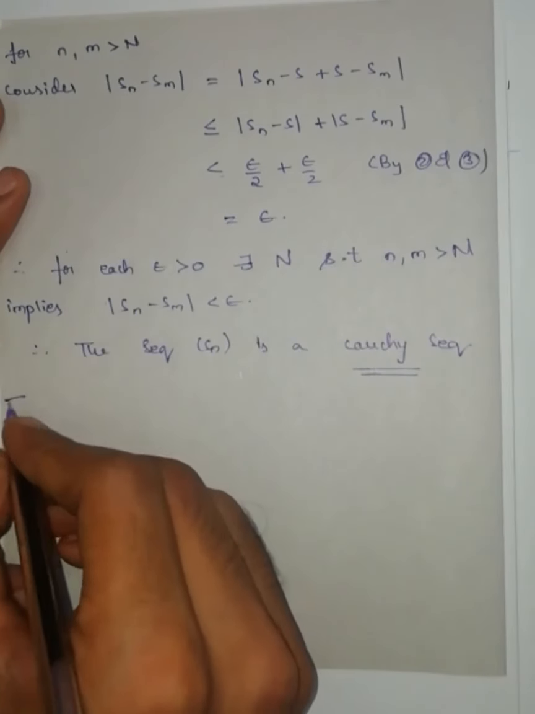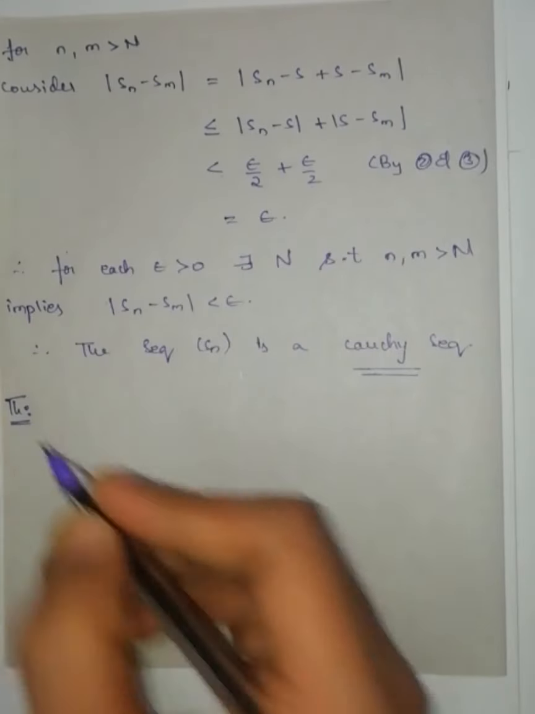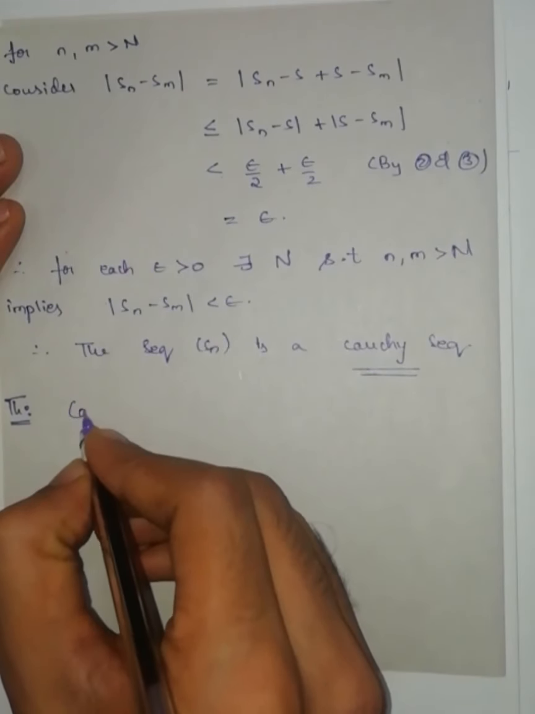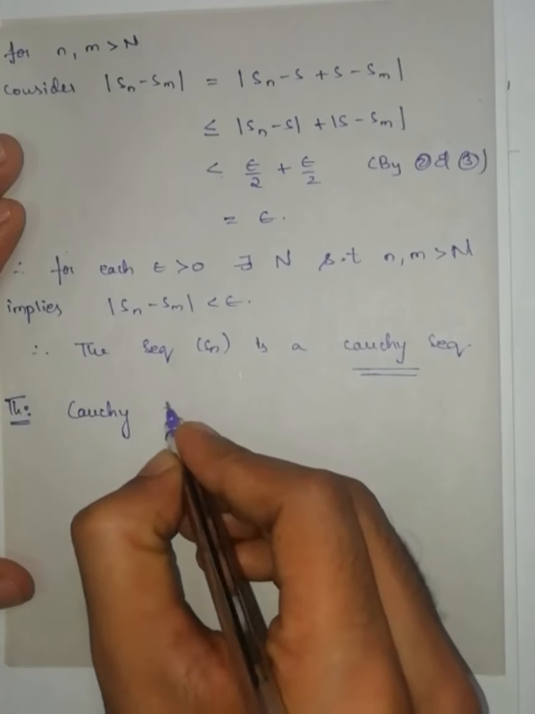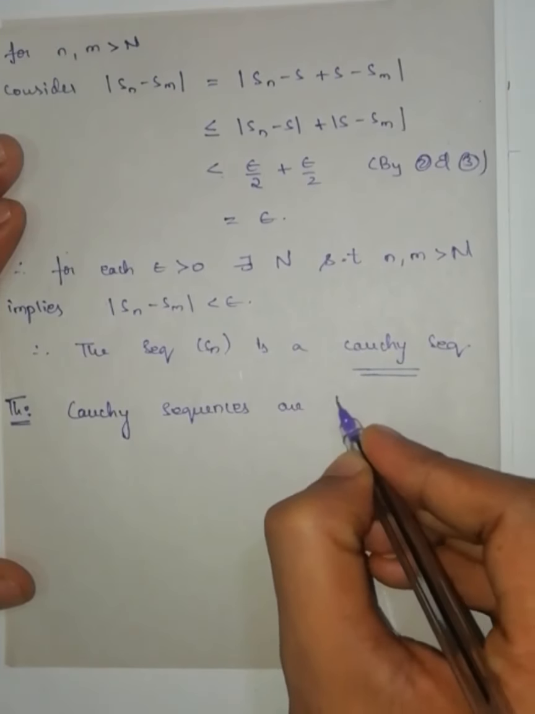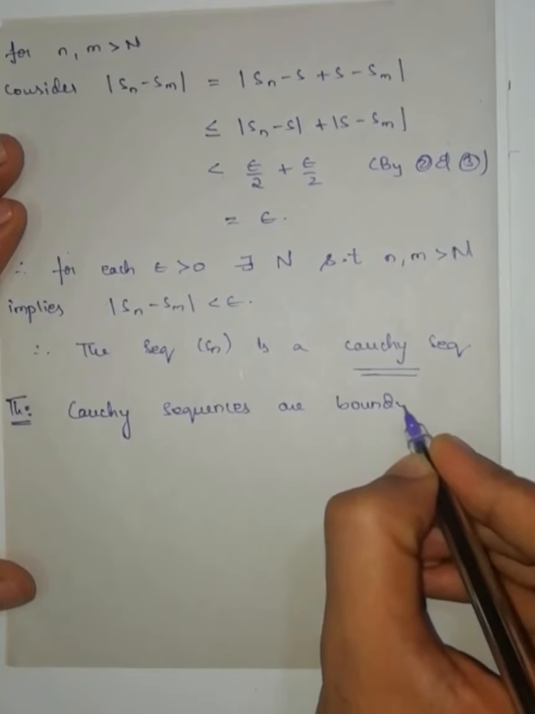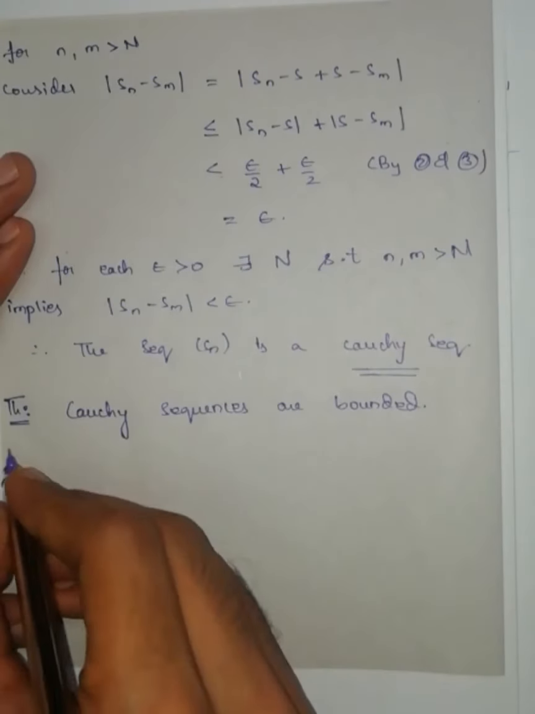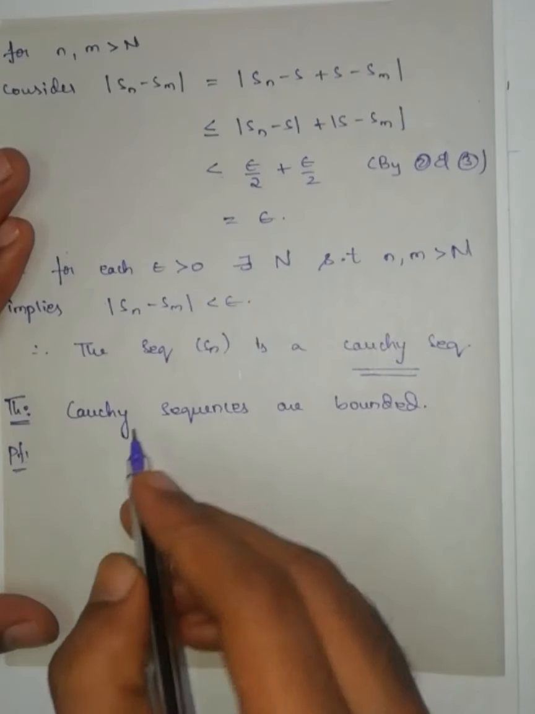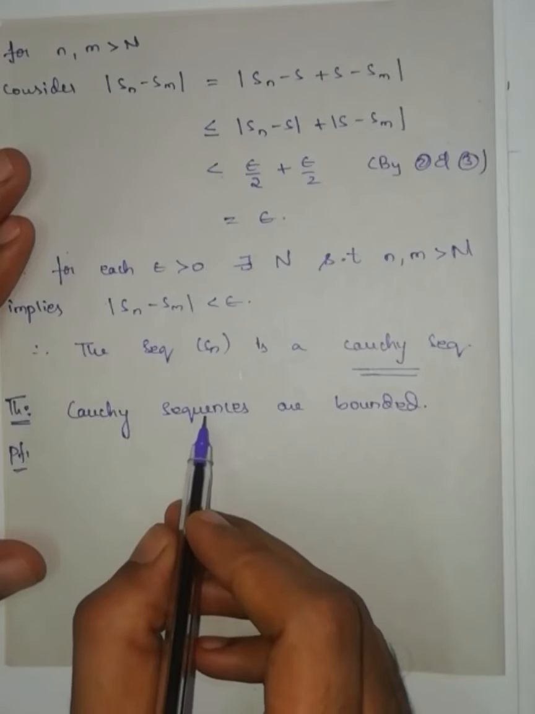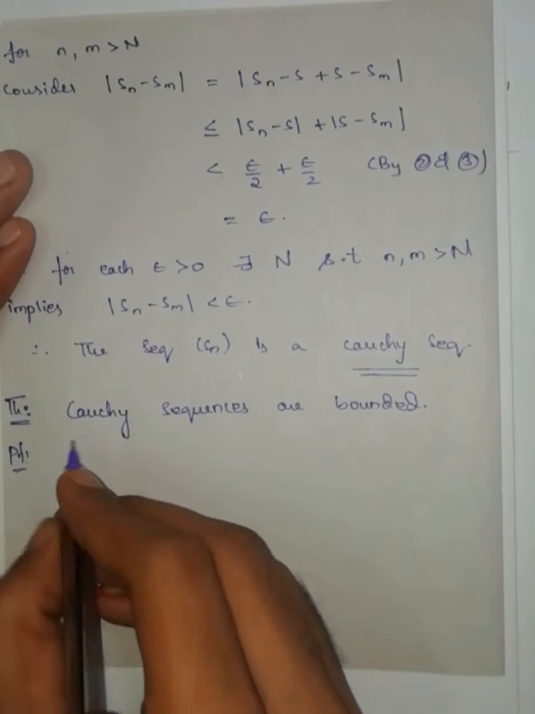Now the next theorem. Next theorem says that every Cauchy sequence is bounded. Cauchy sequences are bounded. Proof. This theorem says that every Cauchy sequence is bounded. So let us take any sequence which is Cauchy and we will prove that sequence is bounded.